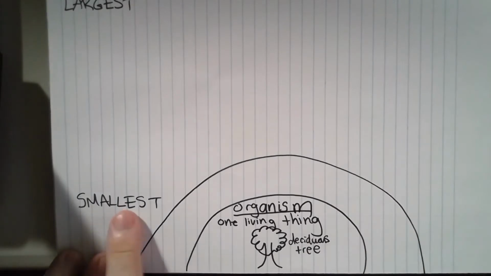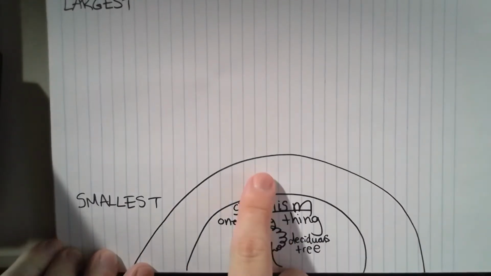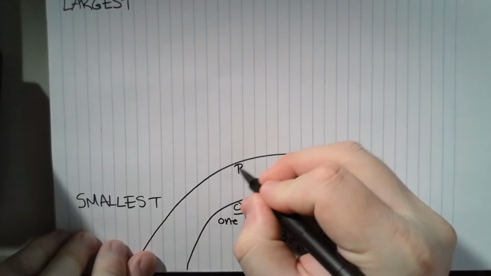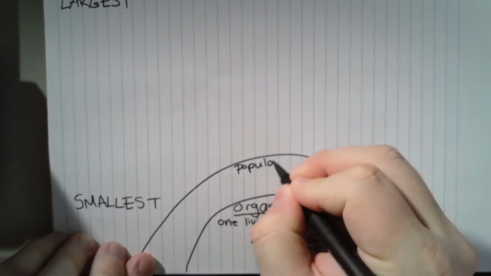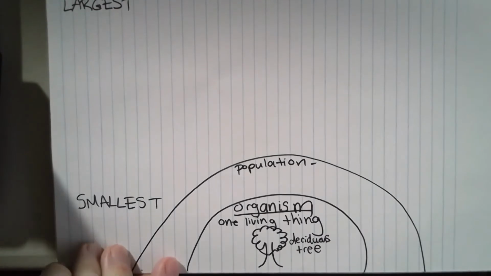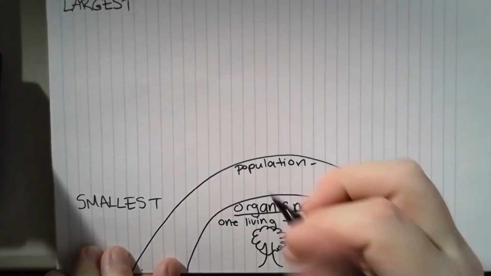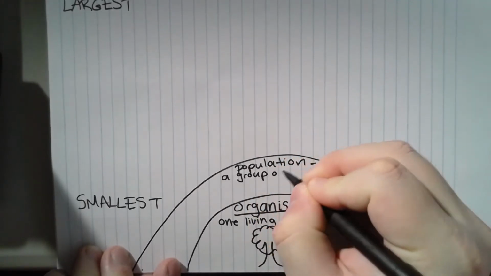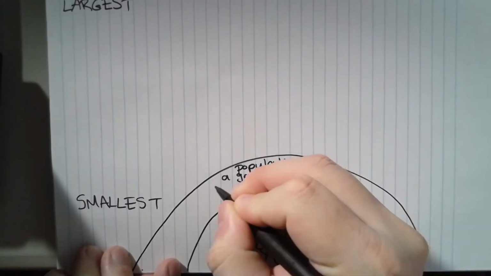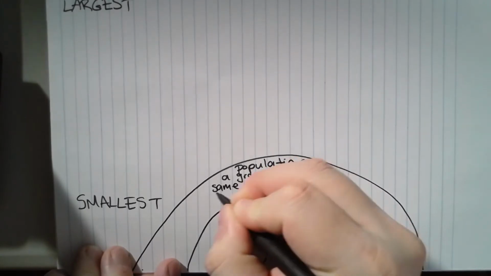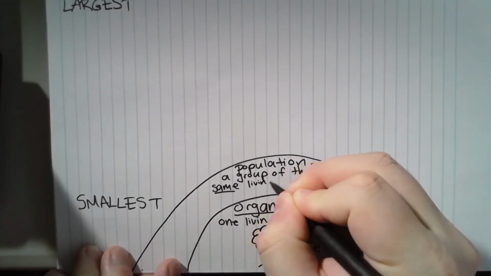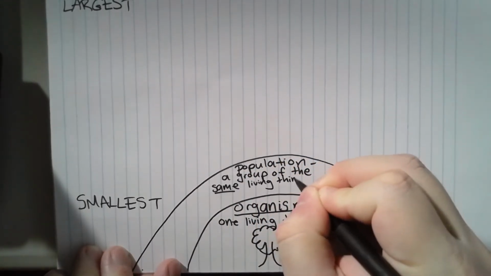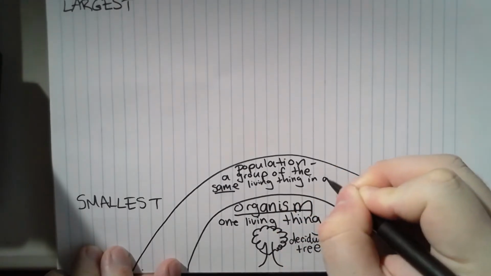So smallest is organism. The next level is called population. Population. A population is a group of the same living thing in an area.